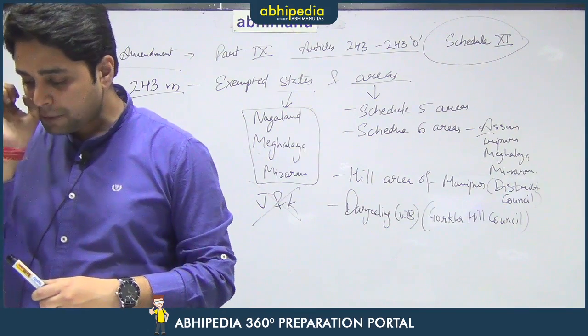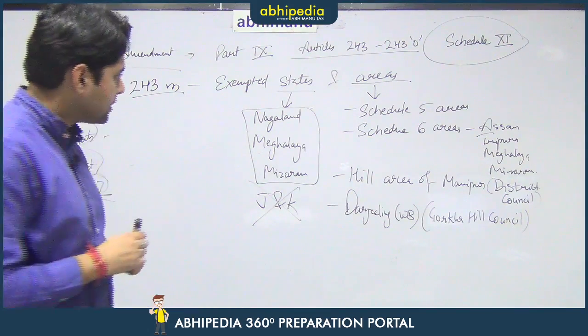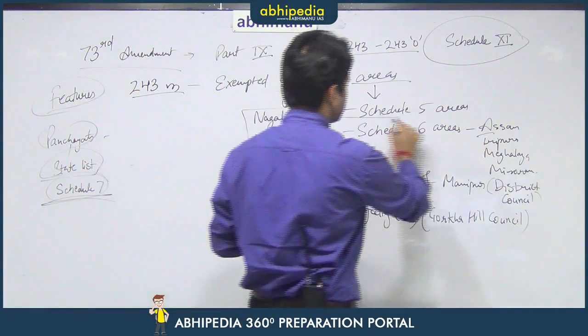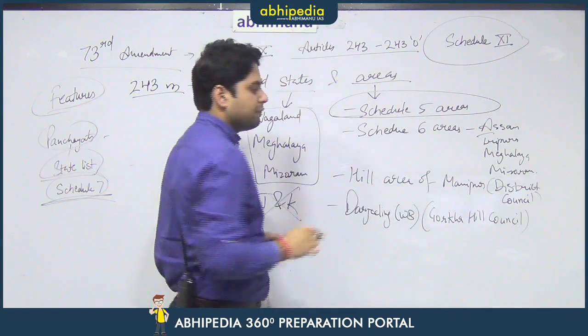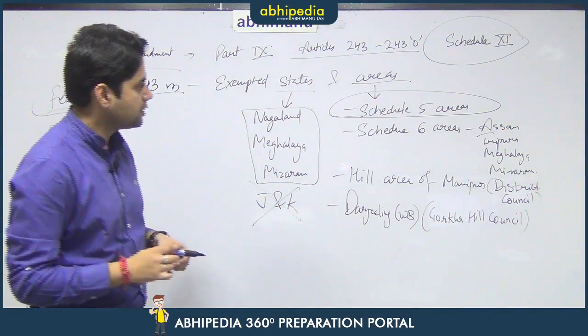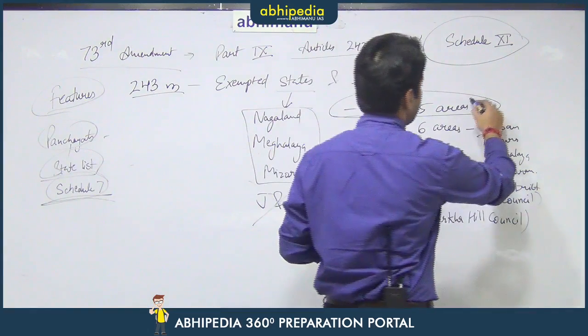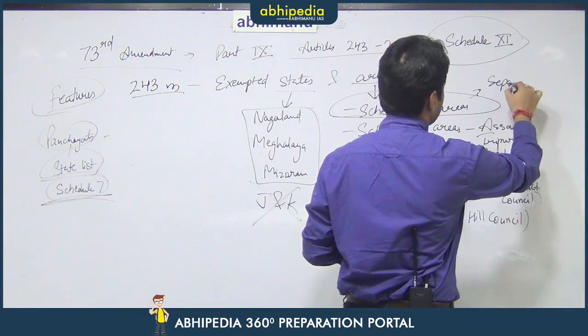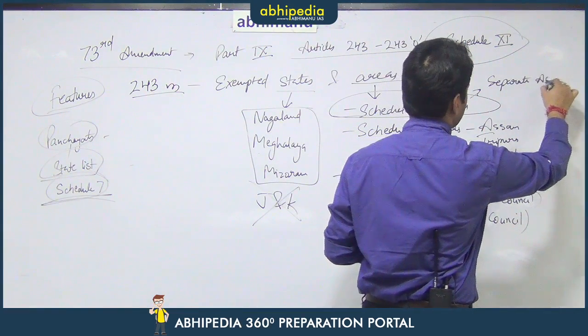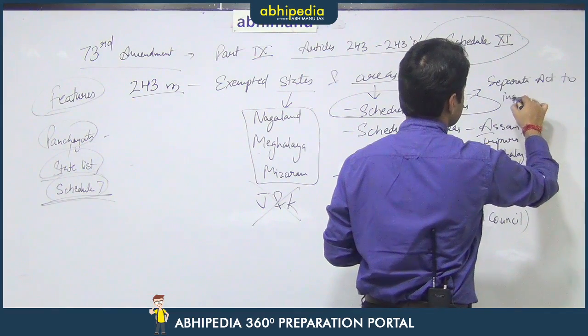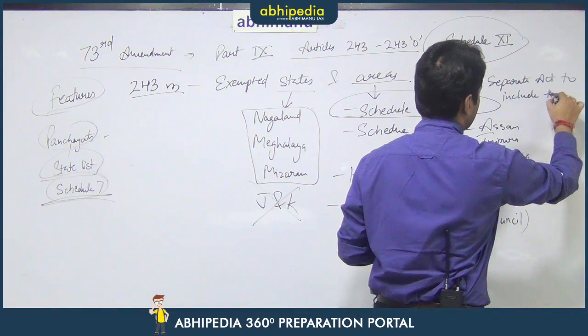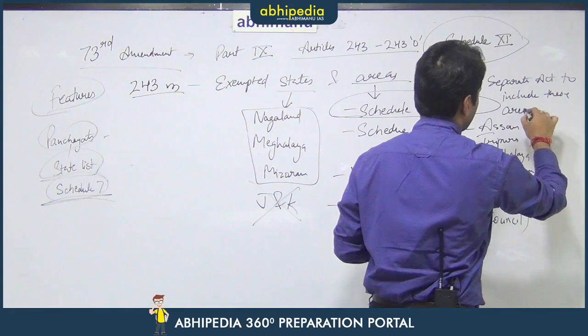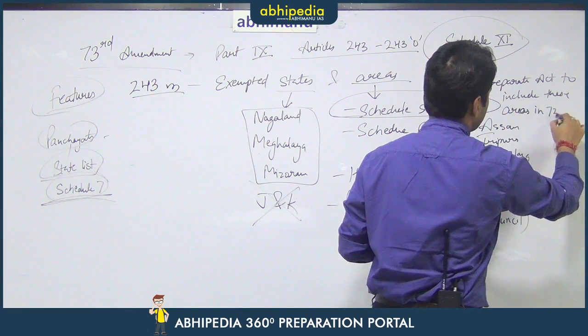Now, there is an exception, and that exception is the Scheduled 5 areas. So, in Scheduled 5 areas, what the government can do is the government can pass an act to include these areas in the 73rd Amendment.